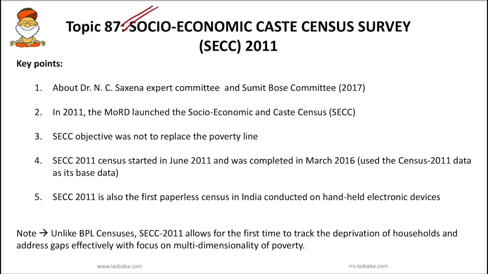Because SECC 2011, the Socio-Economic Caste Census survey, is an effort to address various concerns regarding the BPL census, to reduce inclusion or exclusion errors, and also to reduce poverty. There are some schemes, and those schemes should be targeted and should reach the beneficiaries. For all those things we need good data, a good census. So it helps to address the concerns regarding the BPL census and to reduce inclusion or exclusion errors. That's the reason SECC 2011 is important.